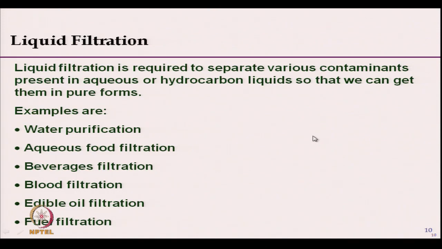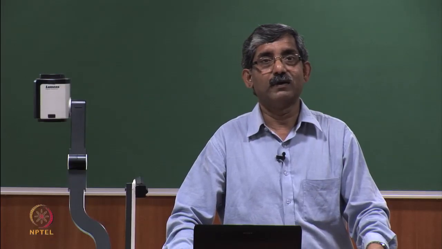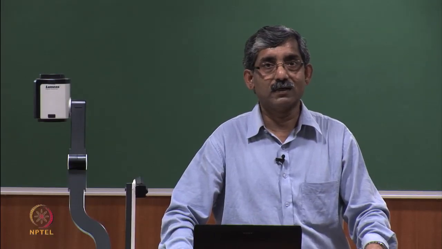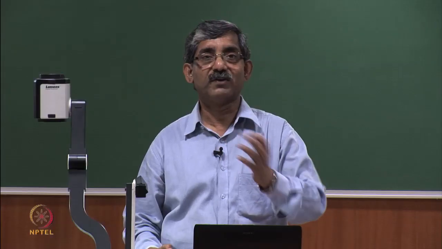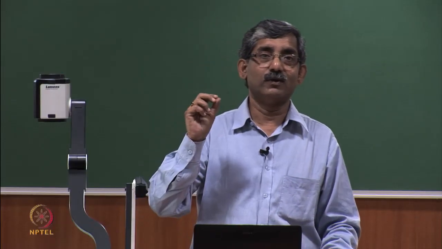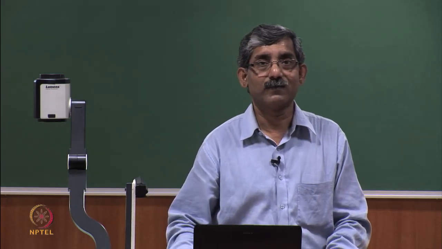In addition to air filters, we have liquid filtration, which is required to separate various contaminants present in aqueous or hydrocarbon liquids, so that we can get items in pure form. These are of two types: one, we want to get pure fluid, or we want to get pure solid material.